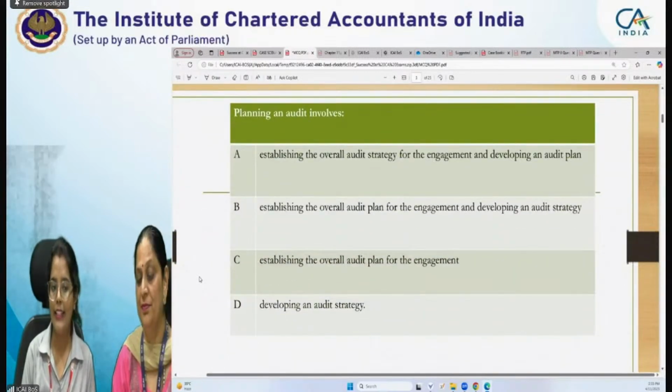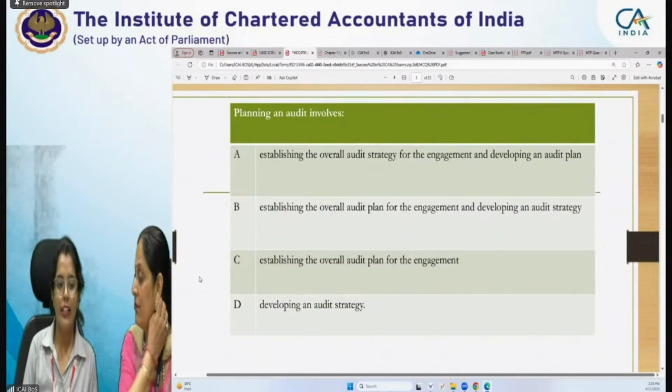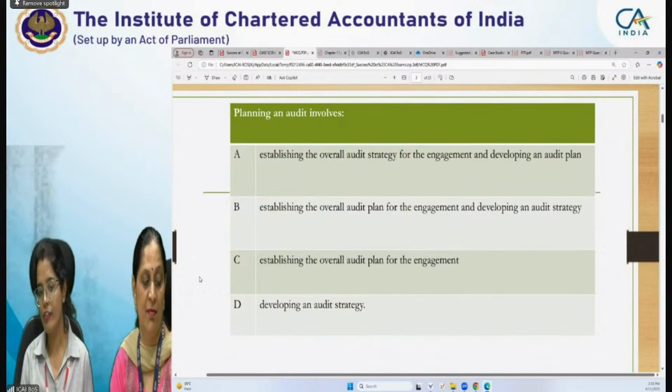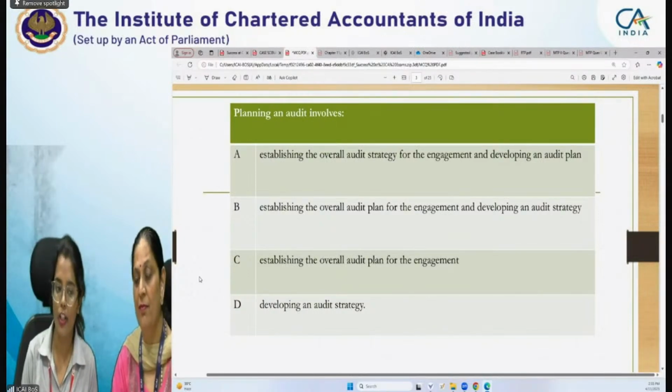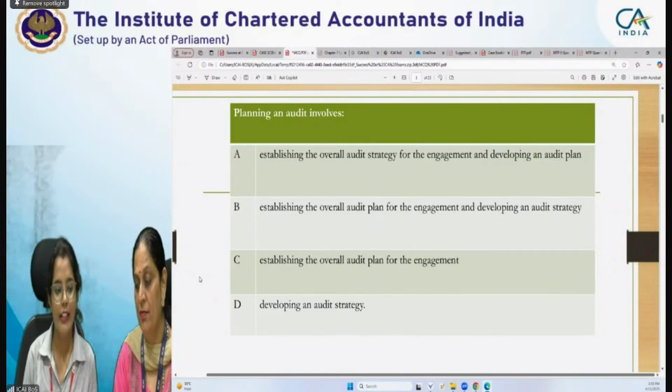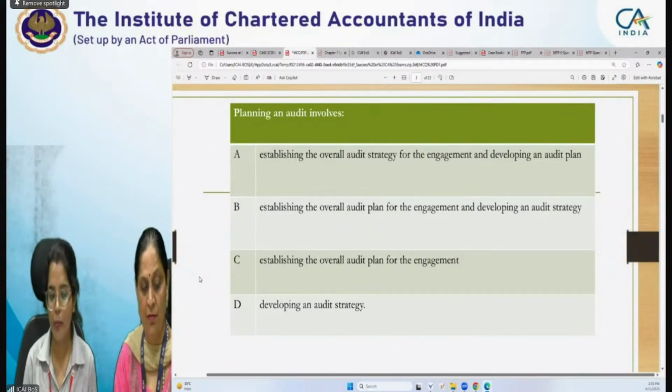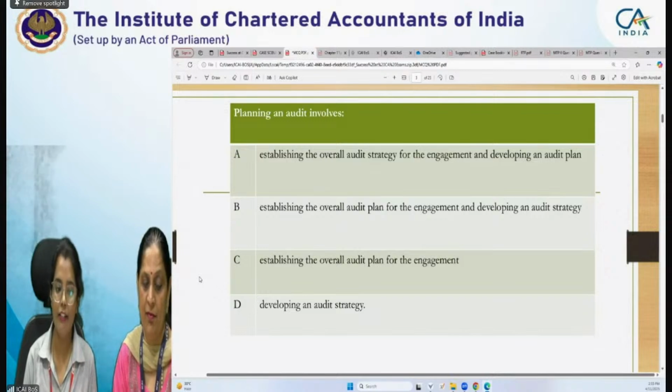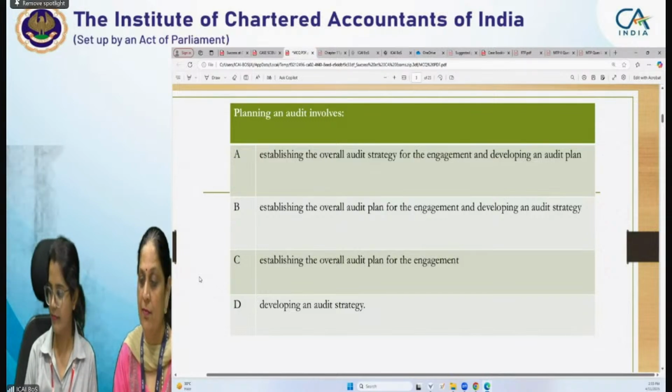Planning an audit involves: A, establishing the overall audit strategy for the engagement and developing an audit plan. B, establishing the overall audit plan for the engagement and developing an audit strategy. C, establishing the overall audit plan for the engagement. D, developing an audit strategy.